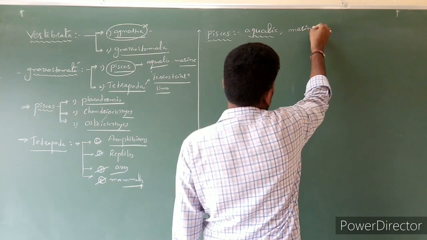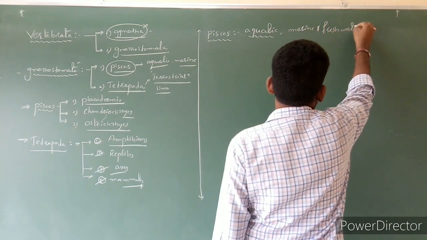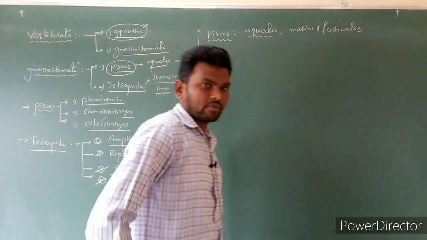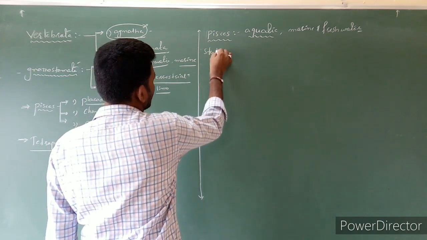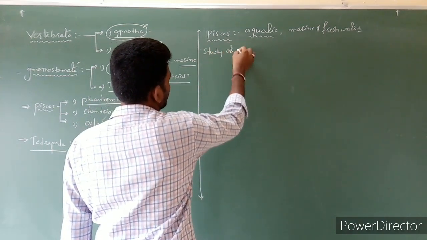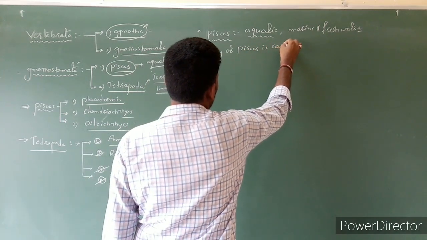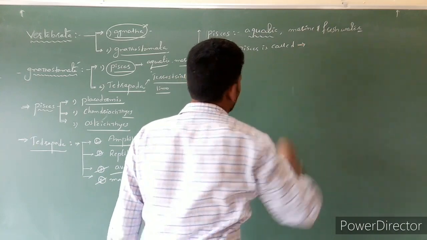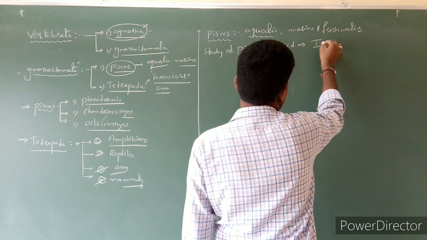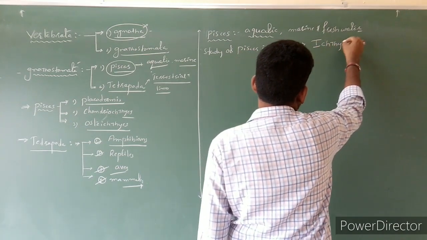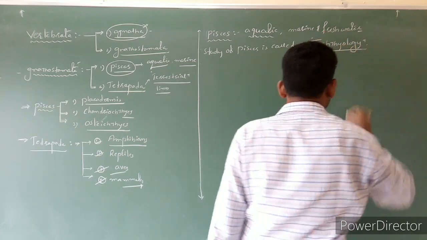Clear? Next, the study of fishes, or nothing but Pisces, is called ichthyology.